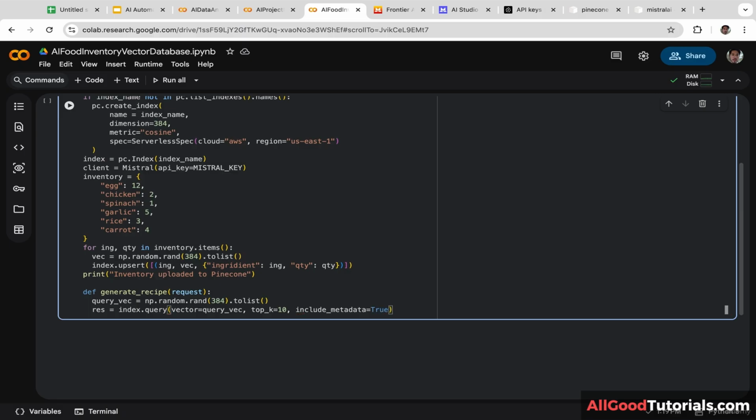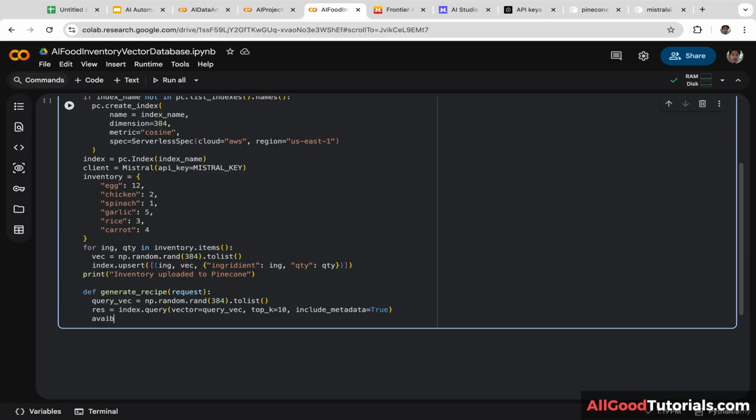Okay, let's continue. Now we are going to format ingredient names and quantities into readable lists. Let's create a new variable. I'm going to name it available. And let's create a bracket. Inside the bracket, let's create a brace. And let's put metadata inside the first bracket. Let's put ingredient inside the second bracket.